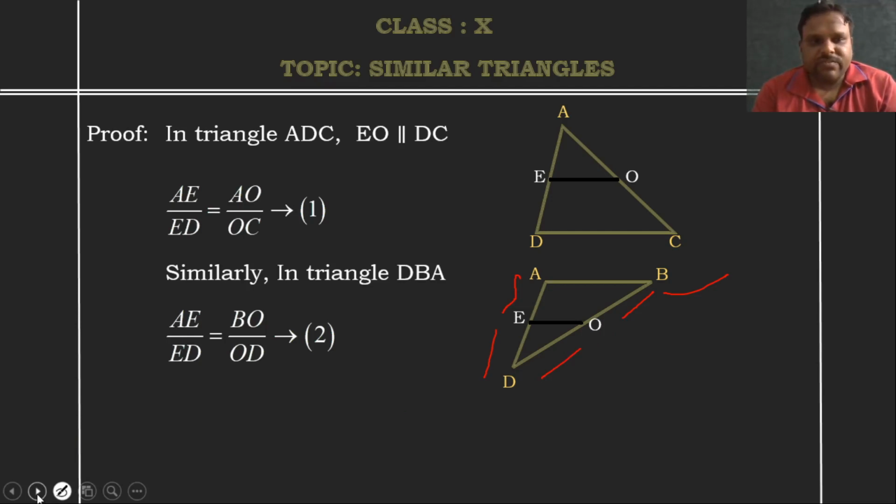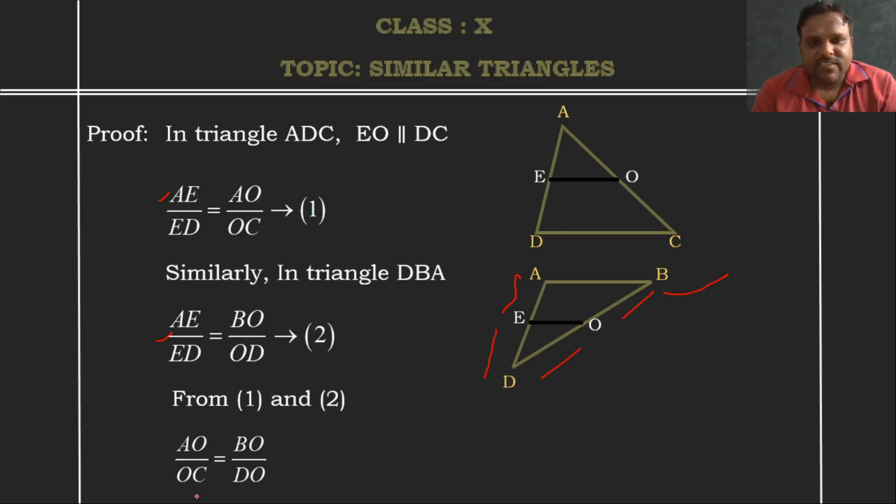This is the second equation. So, from equations 1 and 2, we can see that both are equal. That means the LHS here and the LHS here, both are the same. When these two are the same, we can equate the RHS directly. So, from this what we will get? We will get AO by OC is equal to BO by DO.